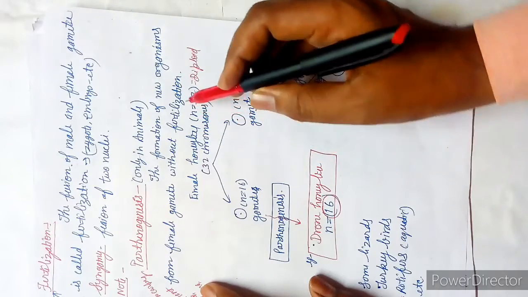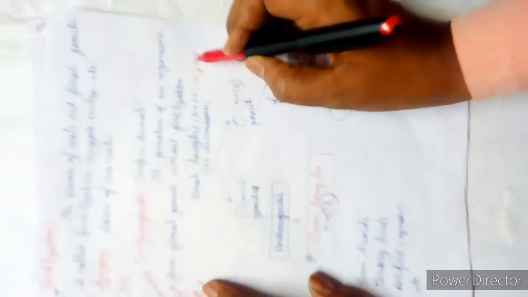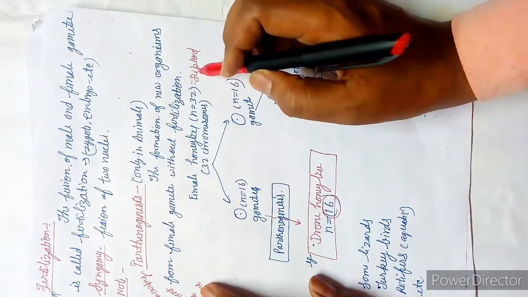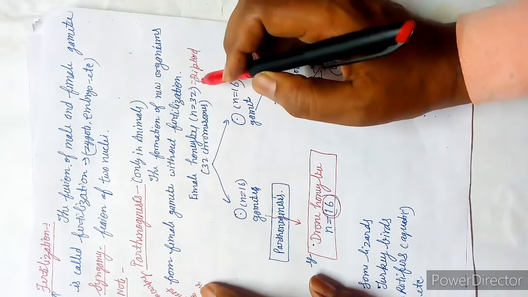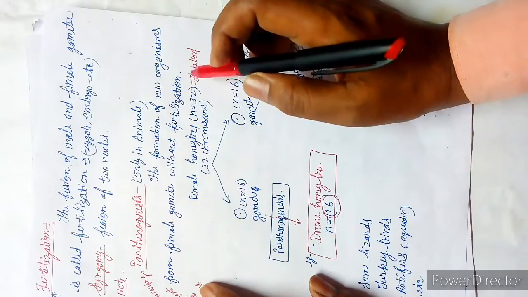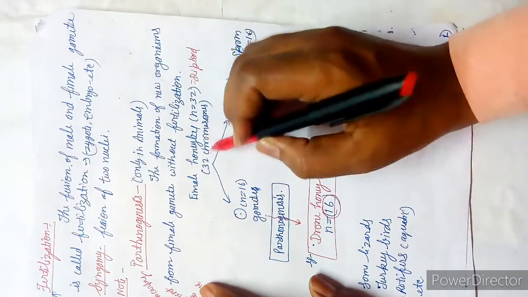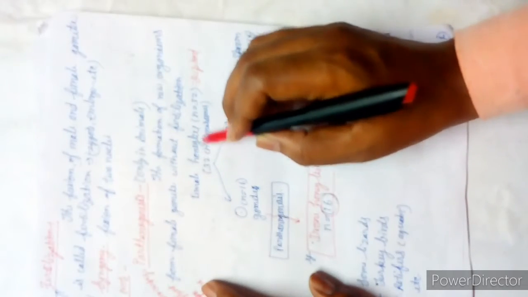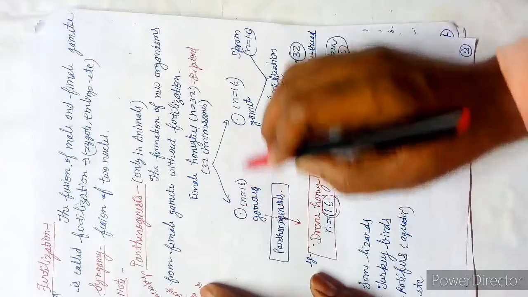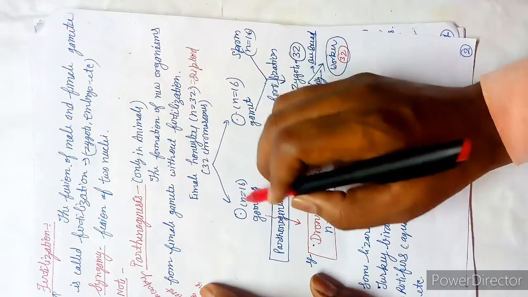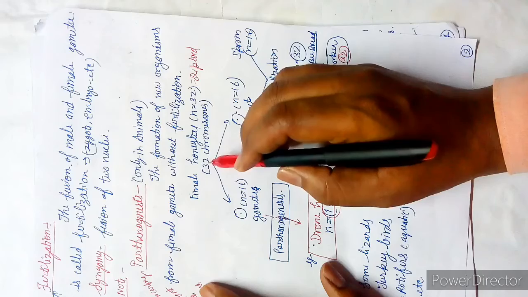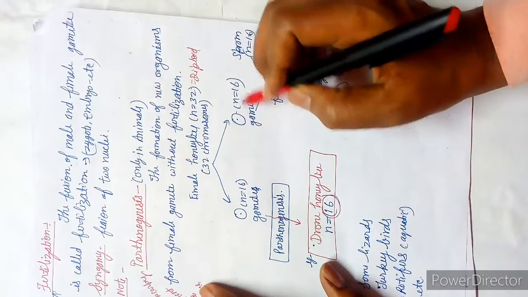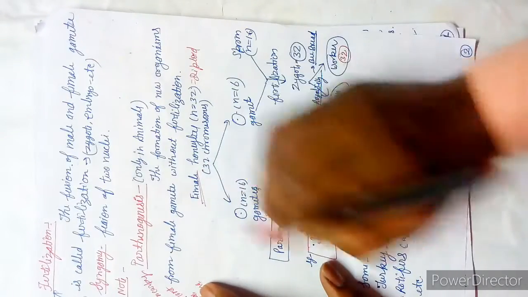Female honeybee, the number of chromosomes is 32, that is the diploid. Similar to our body, our body is also diploid, and gametes in our body are haploid. Suppose this female honeybee is producing gametes, two gametes, so the chromosome number will be divided. There were 32, and here there would be 16 chromosomes in this gamete and 16 chromosomes in this gamete. This is the case of the female gamete.